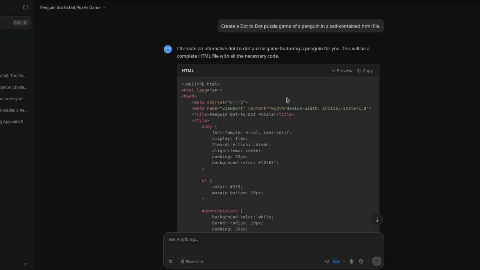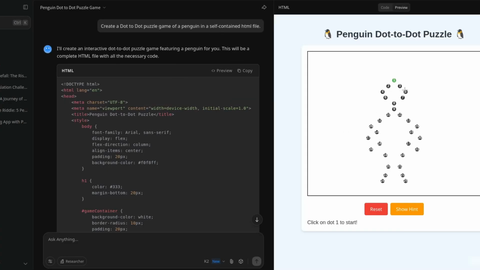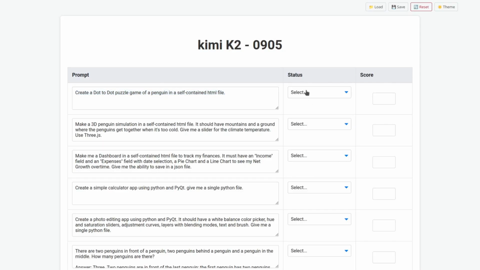Okay, so this is the result. Okay, not the best looking I have ever seen, but let's try it. This is not good. It's going to do this zigzag here. Okay, 26, 7, 8, 9. Okay, I completed the puzzle. This is the penguin, but not really. Unfortunately, this is a fail. Score of 0.